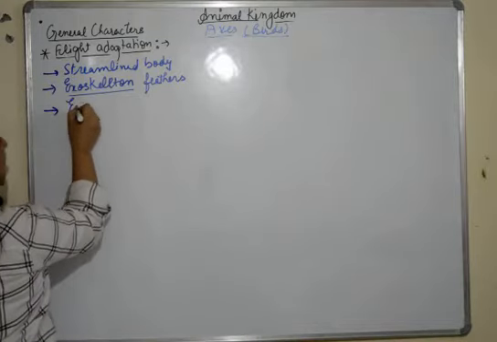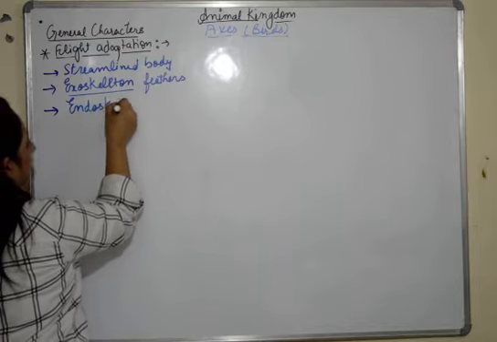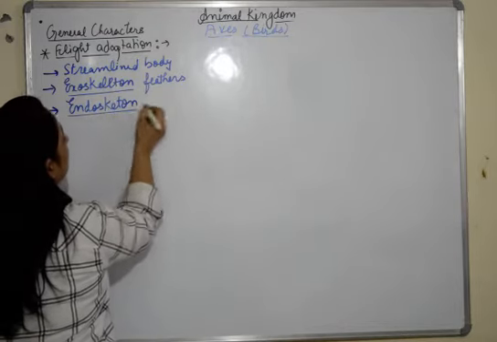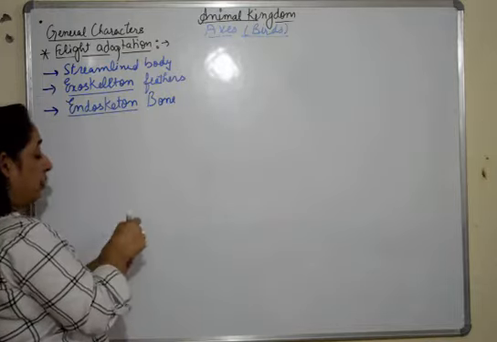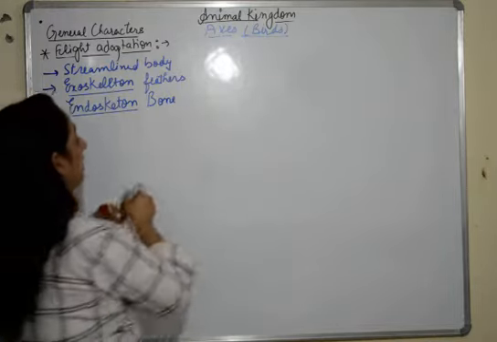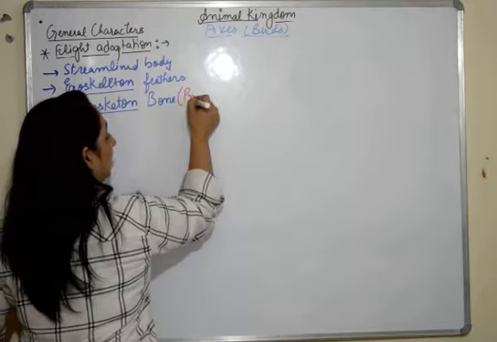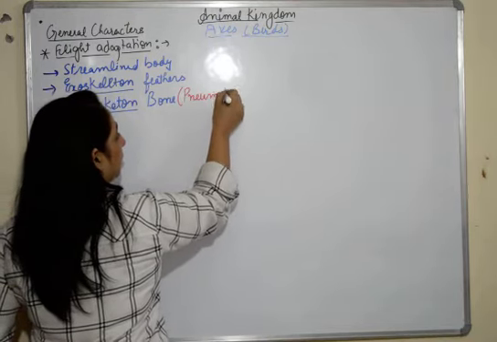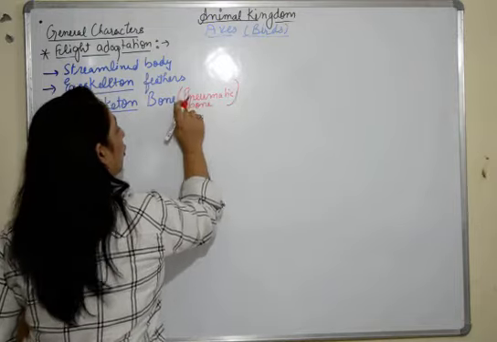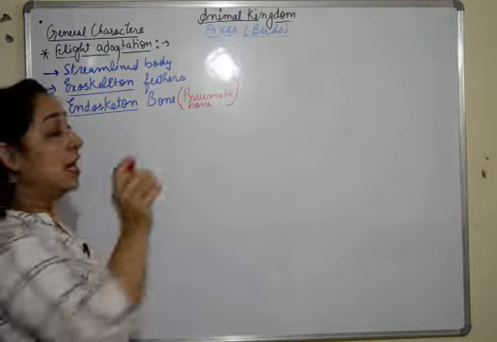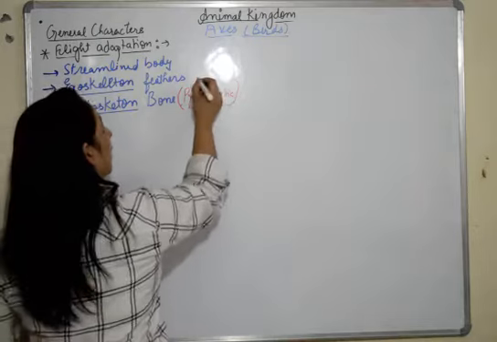When I say endoskeleton, the endoskeleton of the birds has bones. The endoskeleton is made of bones, but there is a term for it. The type of bones which are present, they have pneumatic bones. P is silent here. Pneumatic bones are the bones of the birds. And what kind of bones are these?